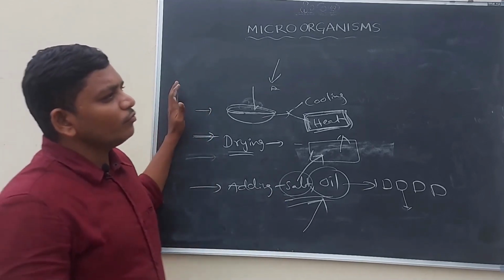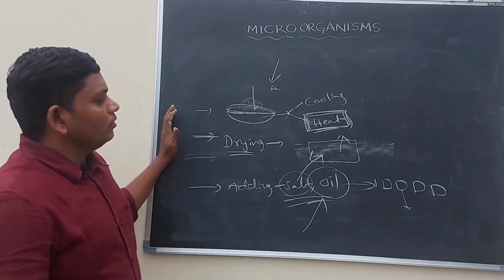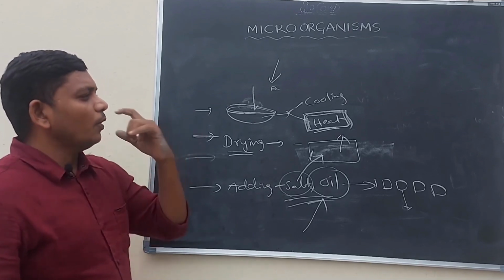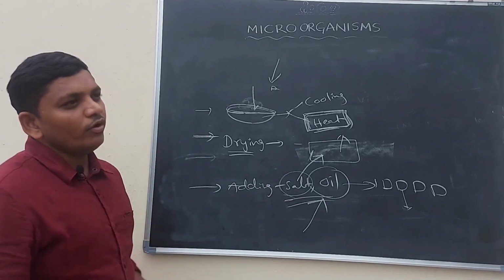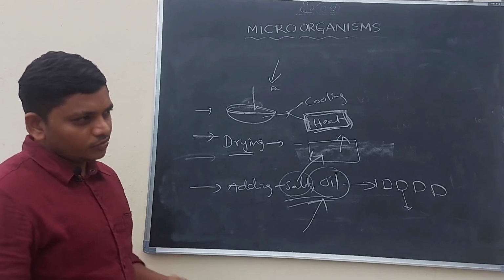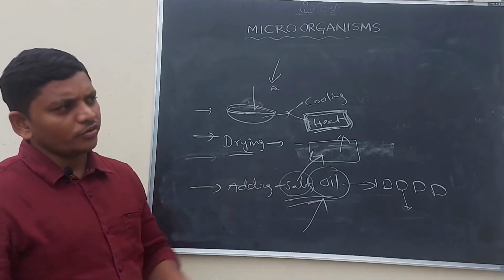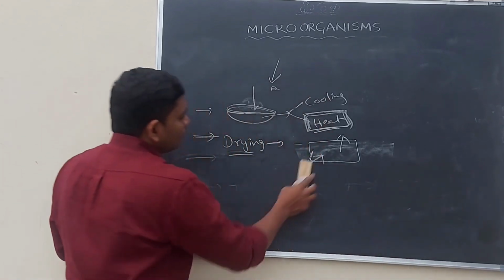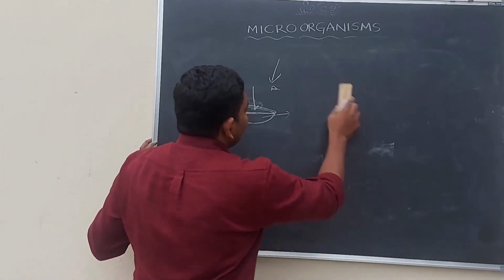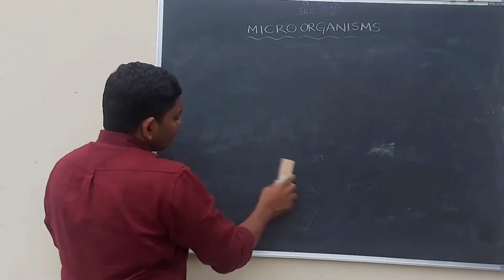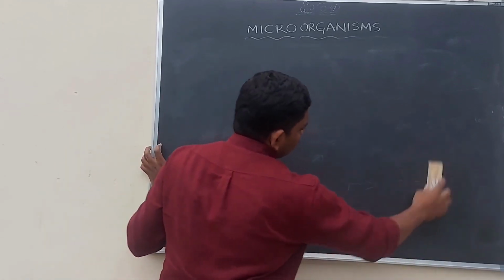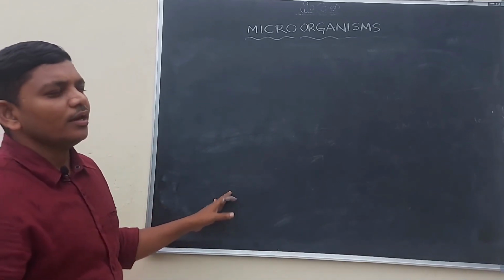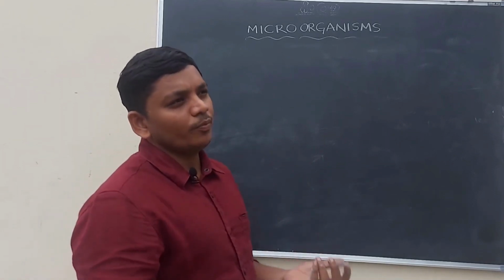Why should we preserve the food material? For the future use of food materials. For example, we have 1 kg of rice right now. We can't eat the entire 1 kg of rice today. That is why I have to store that food material for further use. So in this way, for future use, you have to store the food materials by inhibiting or avoiding the growth of microorganisms. By drying and adding salt and oils, we can inhibit the microorganisms in the food material.